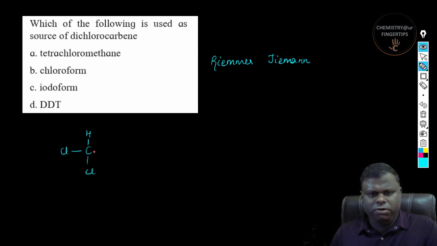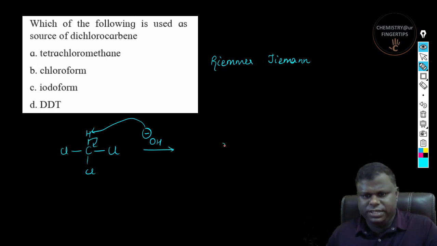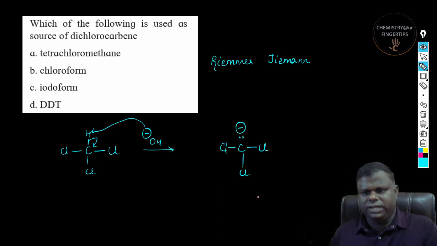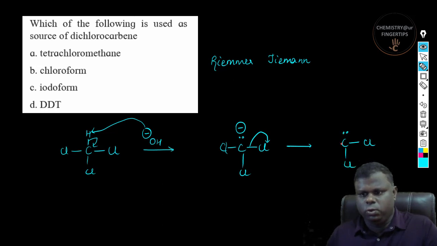Now chloroform on treatment with a base. Okay, so I'm going to write here OH minus. This OH minus is going to take up the proton. Electrons are going to be shifted over here. So what is that which you get? So you have the Cl over here and the lone pair with a negative charge. Now this Cl is going to go with the electron, as a result of which you will be getting carbon with one chlorine here, and a lone pair, right?